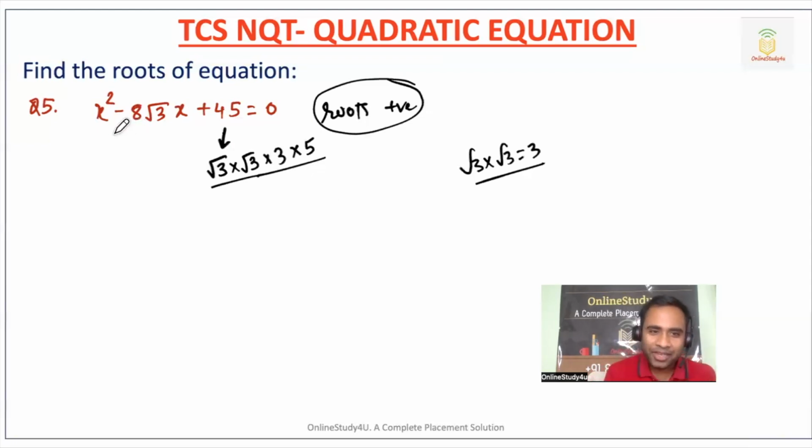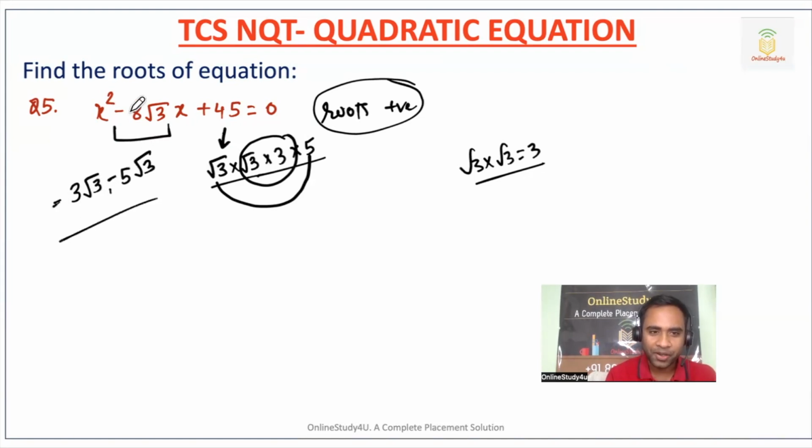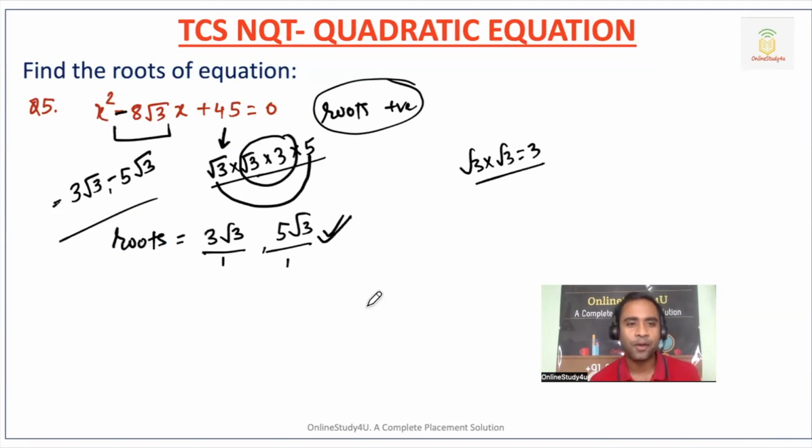That's all. Now here you want minus 8 root 3. So you take 3 root 3 and then you take 5 root 3, and both you take in minus, because here we have minus. Now my roots will become what? My roots will become 3 root 3 divided by coefficient of x square, that is nothing but 1, and then 5 root 3 divided by coefficient 1. So these 2 will become our roots.